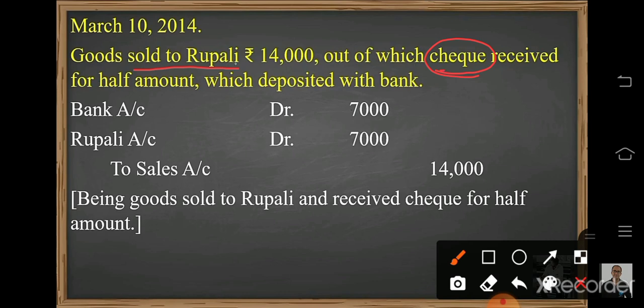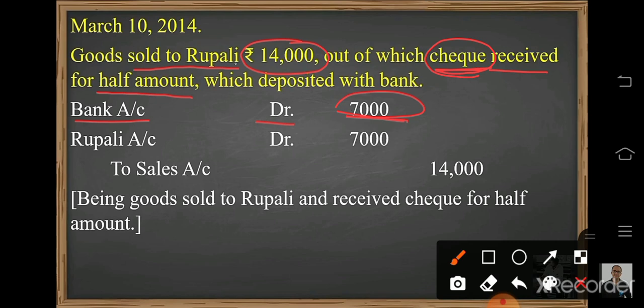So whenever we receive a check, the bank balance will be increased. So bank is the receiver, so bank account debited, amount will be written as 7,000. Why 7,000? Because here it is said half amount received by check. So 14,000 divided by 2, amount will be 7,000, right?